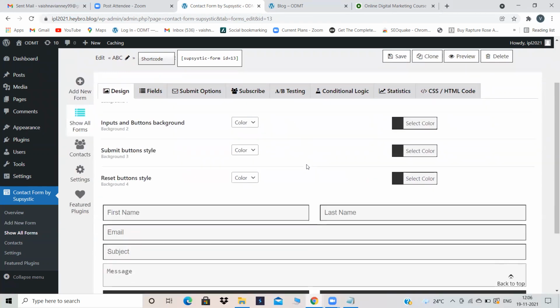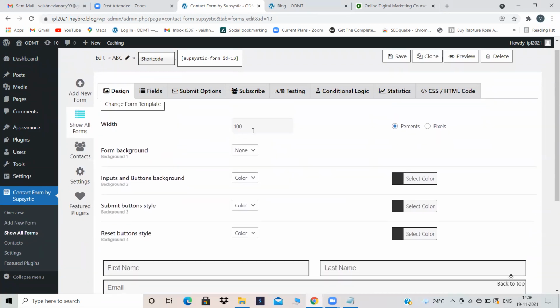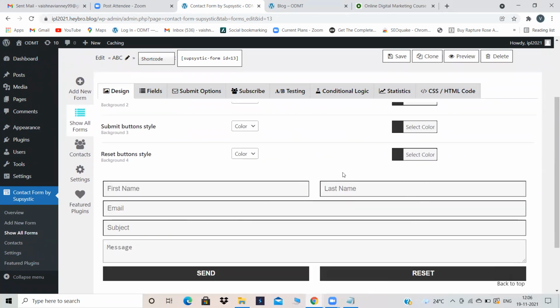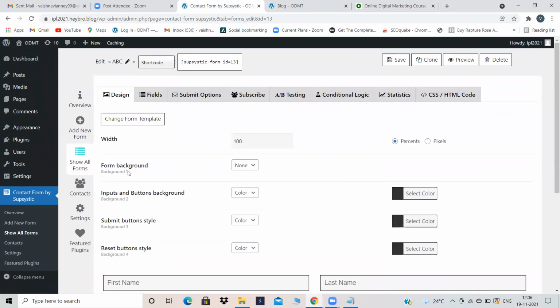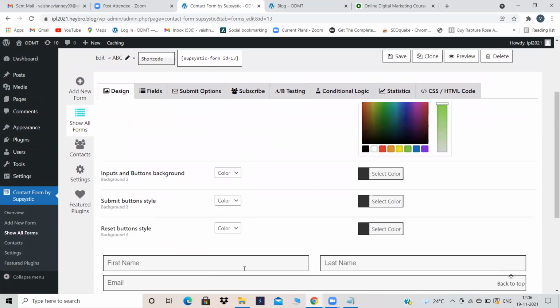Now you can design your contact form according to your wish. You can increase the width of the contact form. That means you can increase the size of the contact form. You can increase the form background. Now click on form background. If you want to change the color, you can change the color over here. Select any color and change the color of the background.